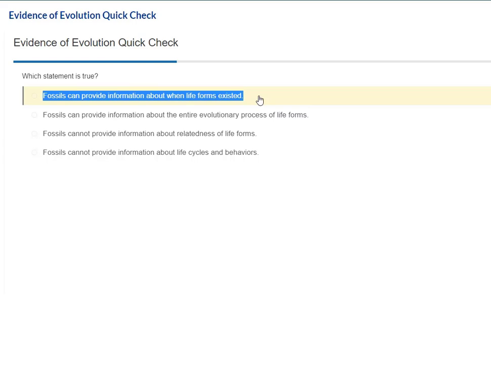But the one that is true, fossils can provide information about when life forms existed. The location of where the fossil is buried, how deep down a paleontologist had to dig to find it, what type of rock the fossil is located in, comparison with other species found in the same layer of rock. Yes, the fossil can provide that information of when the life form existed. So the first one is true on this question.